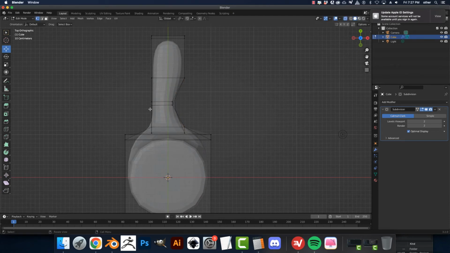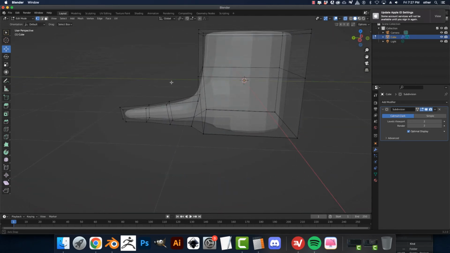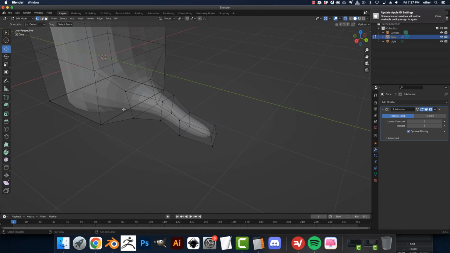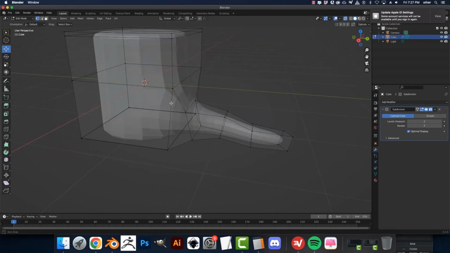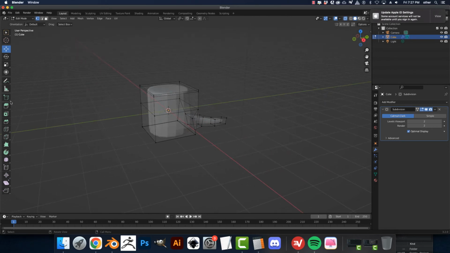So what we want to do is start shortening these up. And get something that looks like that. So we got one root. And then we can do that on the other side just the same way.